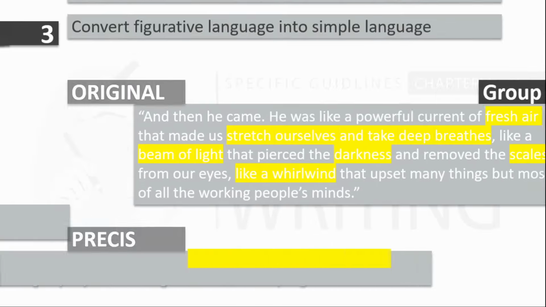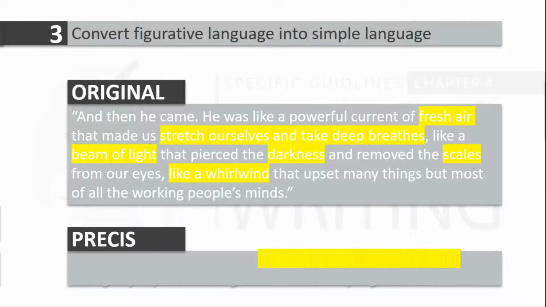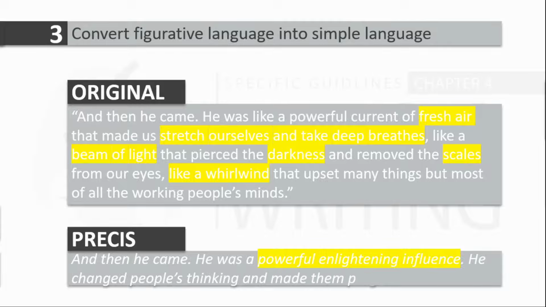3. Avoid using figurative language, rather convert it into a more simple one. For example, in the given passage the highlighted words are used in a figurative sense. This simply can be written as, and then he came. He was a powerful enlightening influence. He changed people's thinking and made them progressive. The word enlightening conveys the idea of a beam of light that pierced the darkness and removed the scales from our eyes.